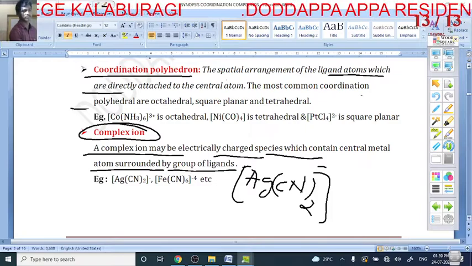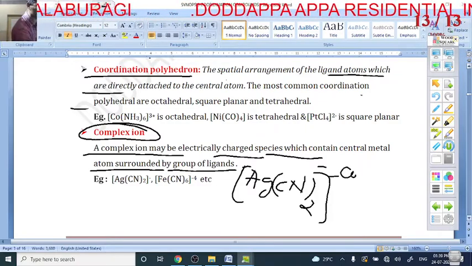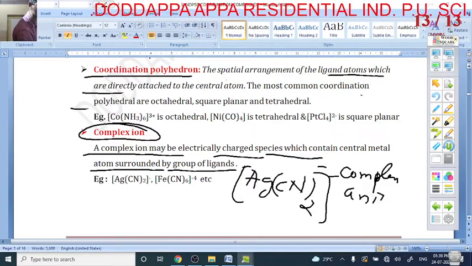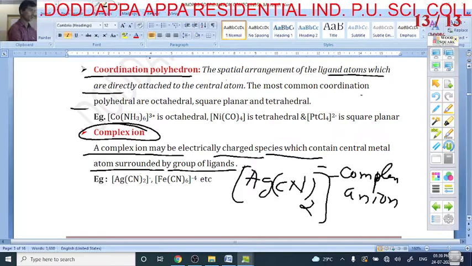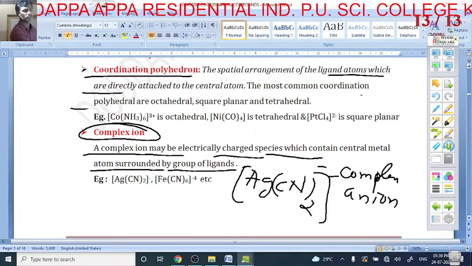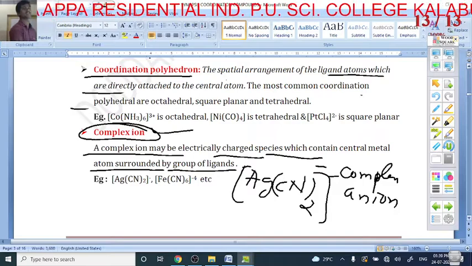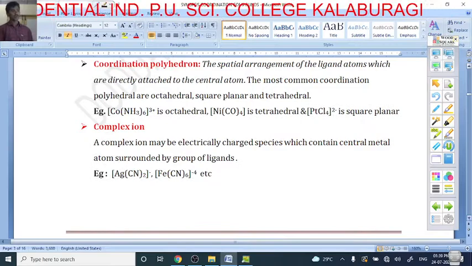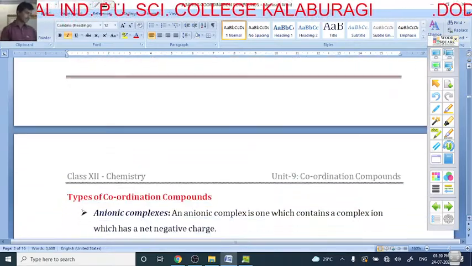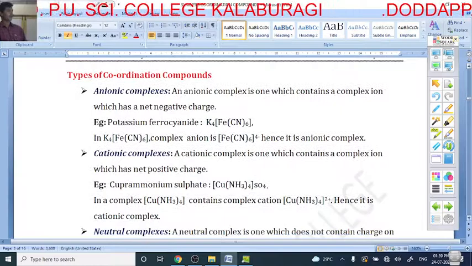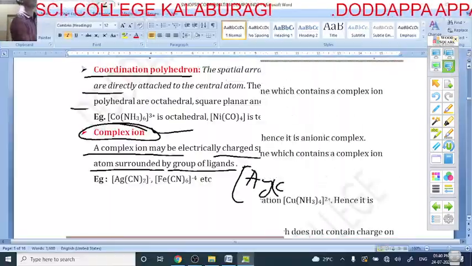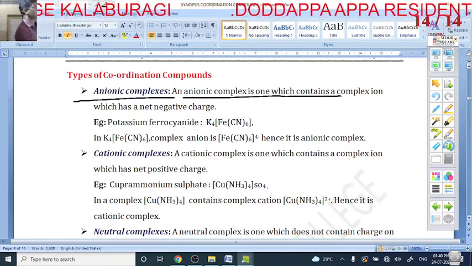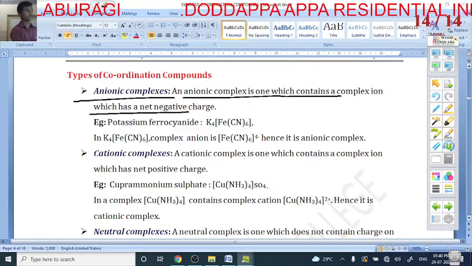If it is negative, it is called a complex anion. If it is positive, it is called a complex cation. So the square bracket having either a positive or negative charge is called a complex ion. Next are the types of complex ion, my dear students. Types of coordination complex: anionic complex. An anionic complex is one that contains a complex ion which has a negative charge. Here is one complex ion.